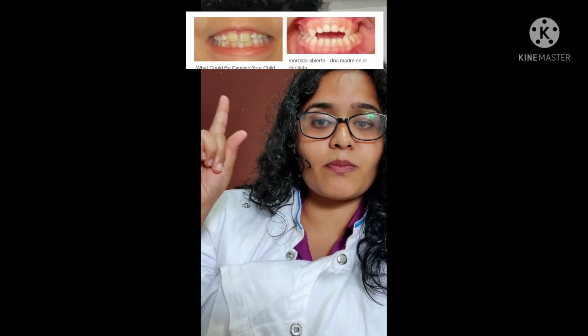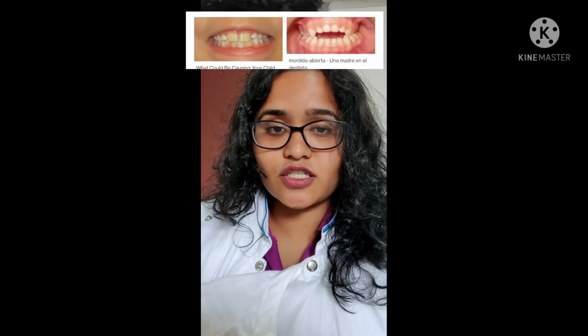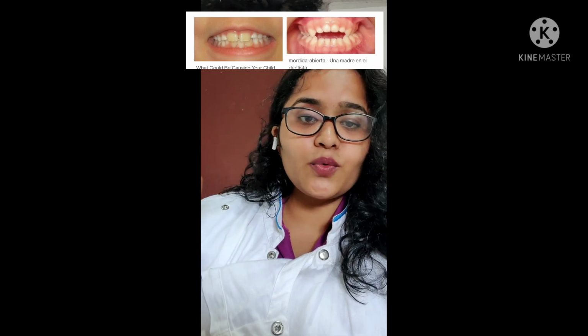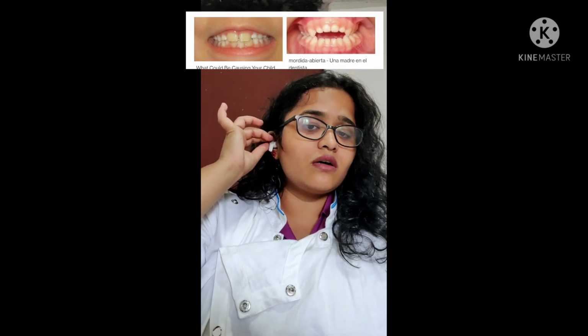Now I will show you a picture of the ugly duckling stage, a proper picture. See, look above. This is the proper picture of the ugly duckling stage. Mostly at 8 to 11 years of age, this kind of picture we can observe. It is also called the broadbent phenomenon in clinical terms. Most of the parents think their child will need treatment, but no, the child will not need treatment. It is a self-correcting anomaly.